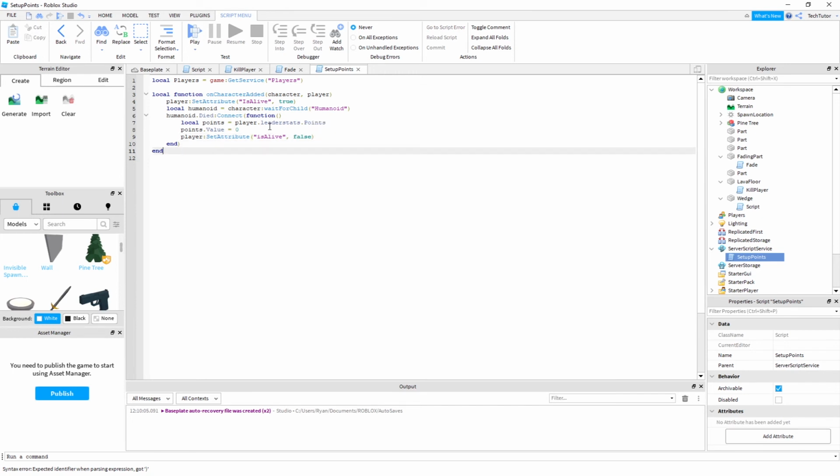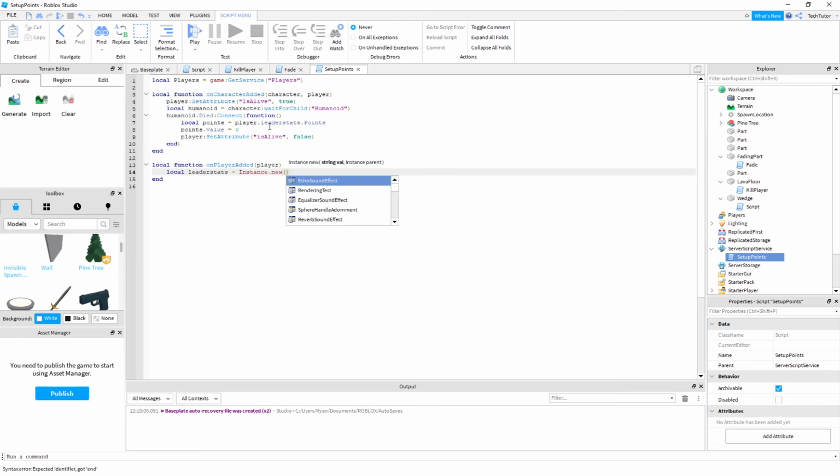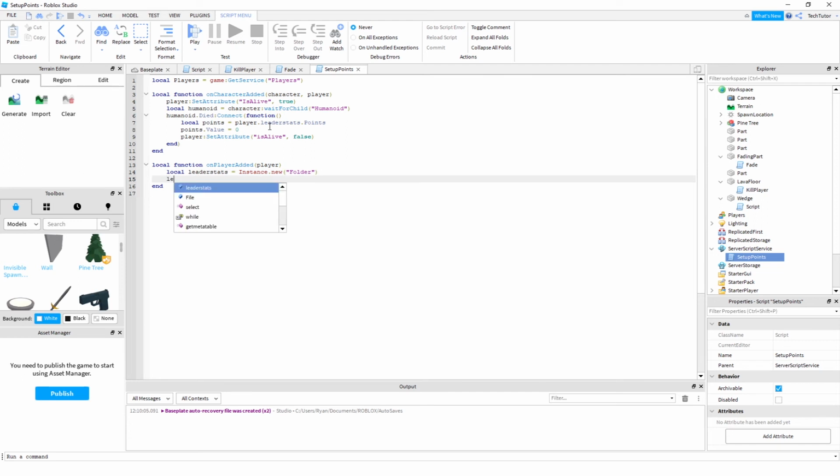Okay, so that's it for that. Now we've connected the ability to reset the points to 0 if the player has died. Now we also want to add a function for when the player is added to our game. We'll pass in the player object. And then we want to also now create that folder of leader stats. So again, this is something that Roblox knows about, and so you're going to use this instance method to create a new folder.